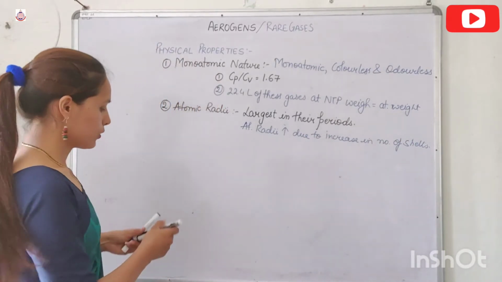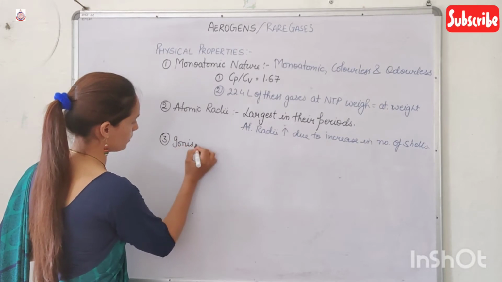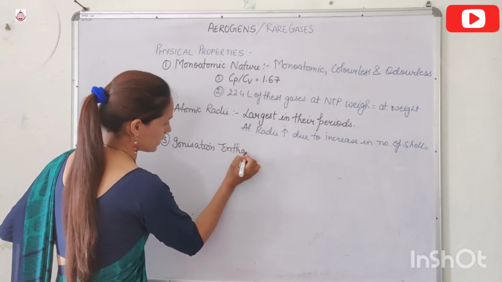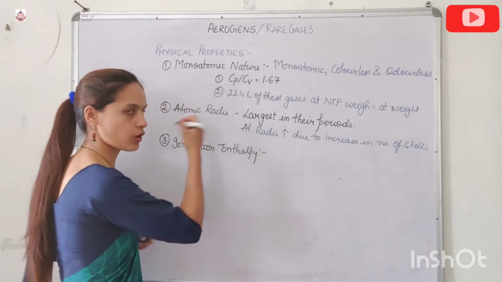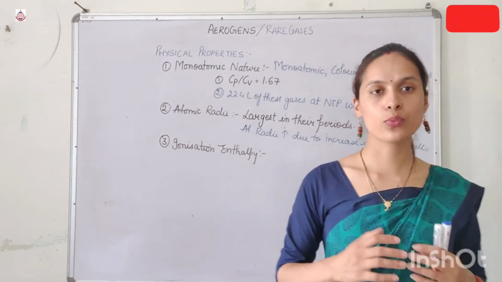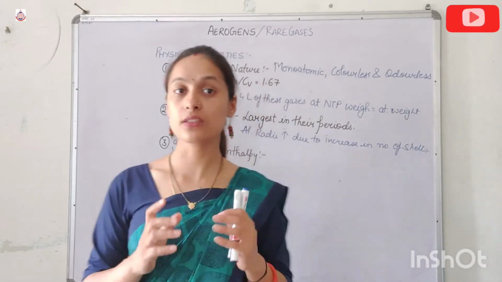Now, third property is ionization enthalpy. We have studied the electronic configuration of the noble gases, and in the electronic configuration we have studied that the outermost valence orbital is fully filled.